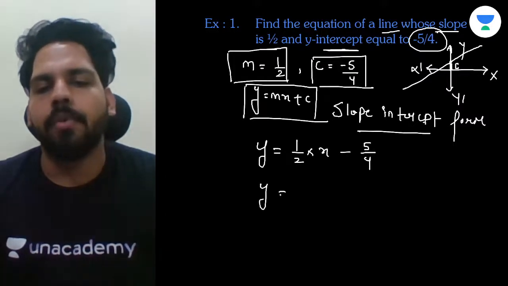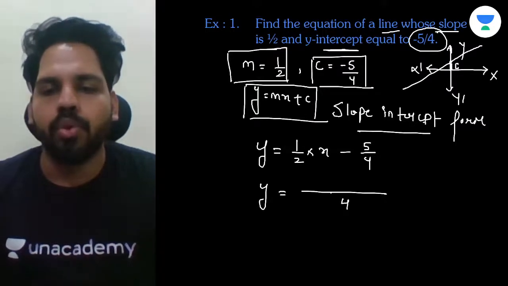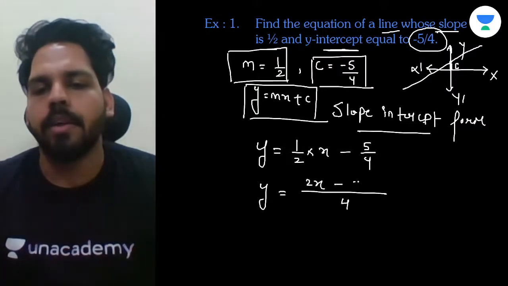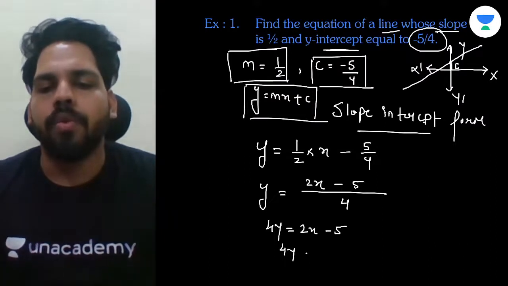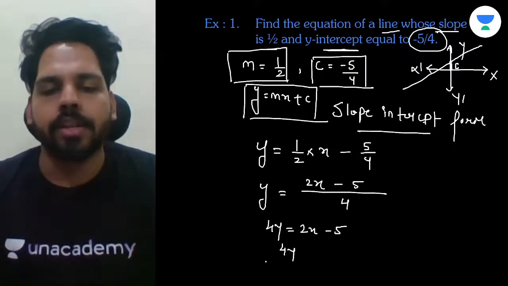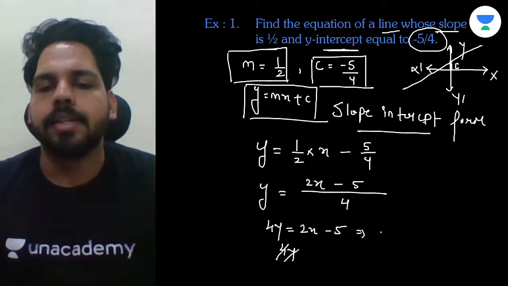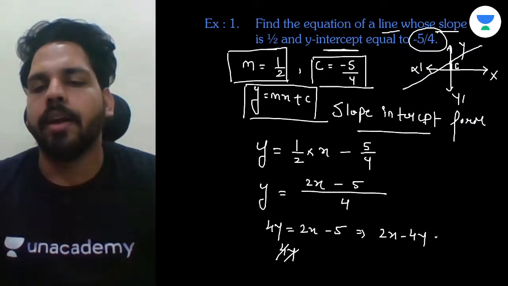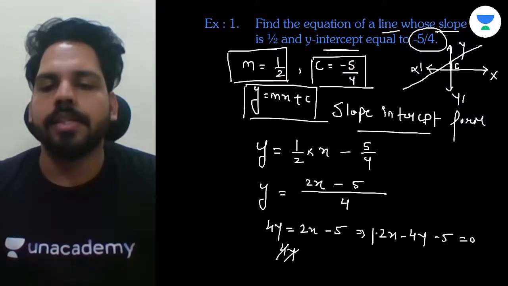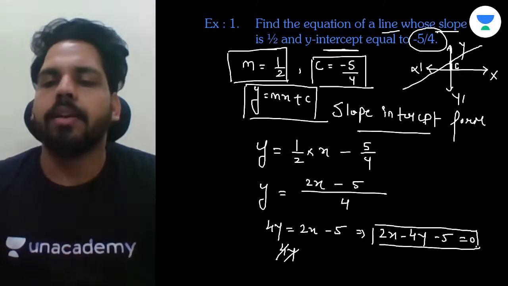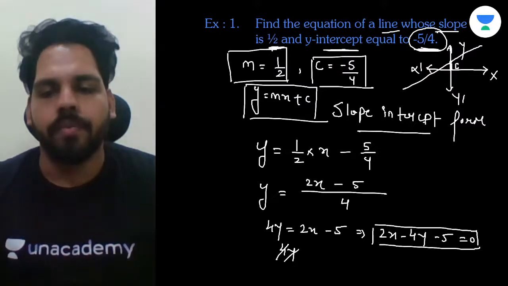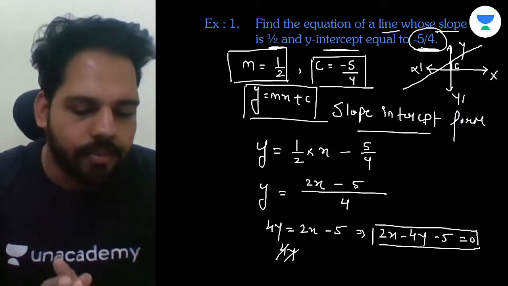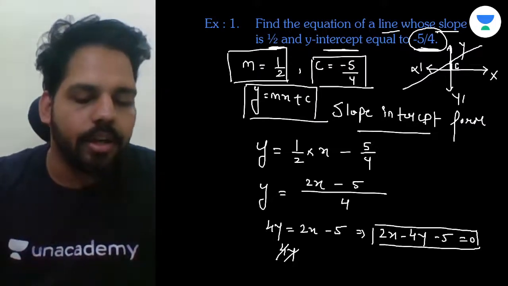Now first we can take LCM over here, as 4 will be your LCM. So here will be 2x minus 5. So we are getting 4y is equal to 2x minus 5, and we can transpose the 4y over here. You can write this as 2x minus 4y minus 5 is equal to 0. So this is your equation of the straight line when the line has y-intercept minus 5/4 and slope 1 by 2. Understand? So like this we can easily find the equation of a straight line.